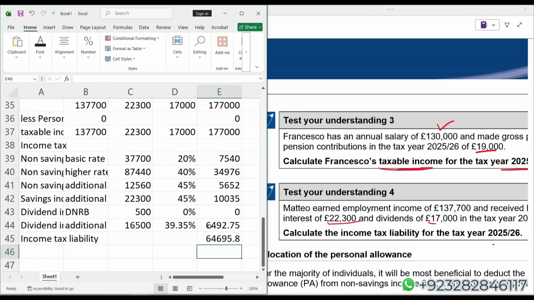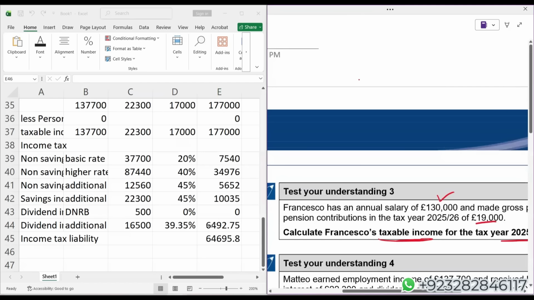If you are saving tax due to bringing a change in the personal allowance allocation, go ahead. Now the question is, when I'm going to change personal allowance allocation sequence, and what would be that change sequence?